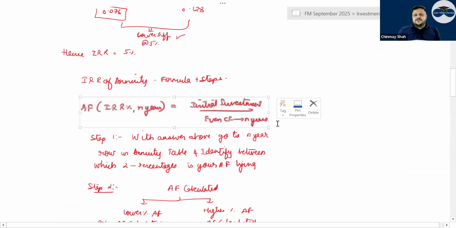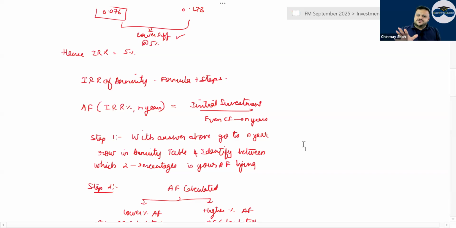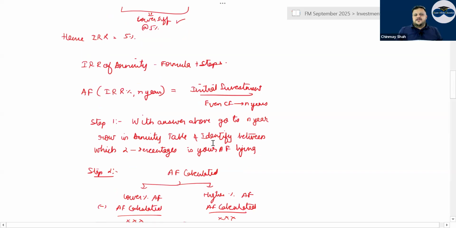Now see, if I tell you that I am giving you cash flows for 5 years, 1, 2, 3, 4, 5 years, the same amount. The discounting rate is either given or not given. Cash flow is given, initial investment is given. So at NPV equal to 0, initial investment is equal to the present value of future cash flows. If this is the situation and you have to find the IRR of the project.